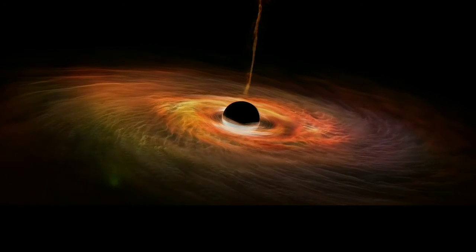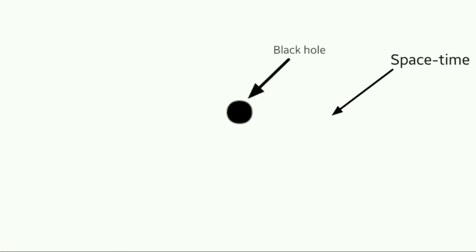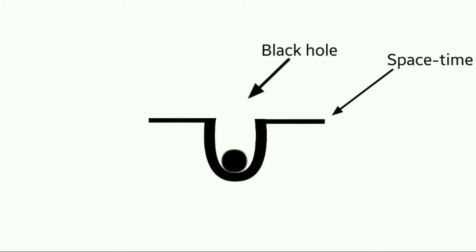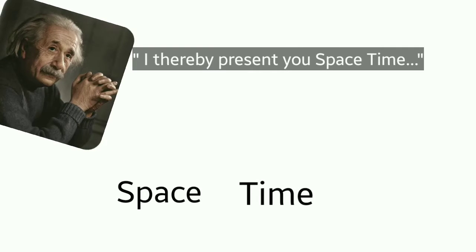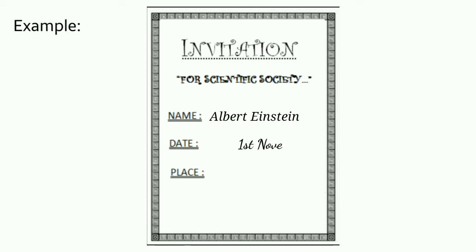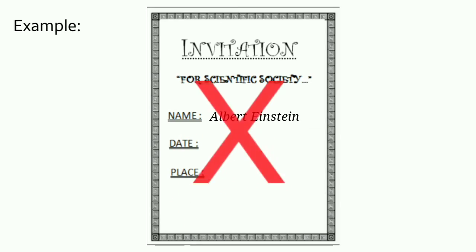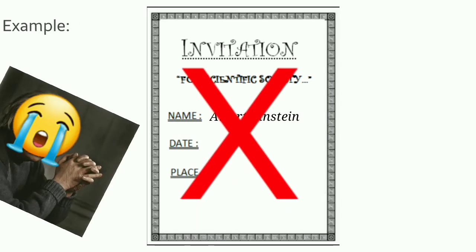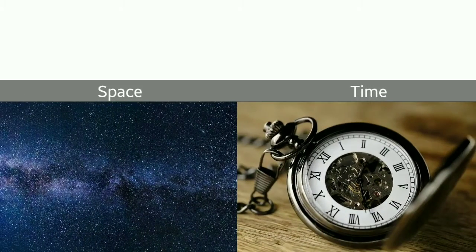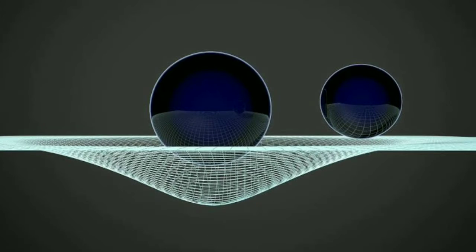Black holes in scientific terms are deep warps in space-time, or the bodies which don't allow anything to escape. What does that mean? Einstein told that space and time are relative. For example, you have to attend a party on 1st November 2020 at Taj Hotel in Mumbai. Without either the date or the address, you won't be able to attend the party. Similarly, space and time are relative to each other and form an imaginary net-like structure in space. The more the gravity of an object, the deeper the warp.